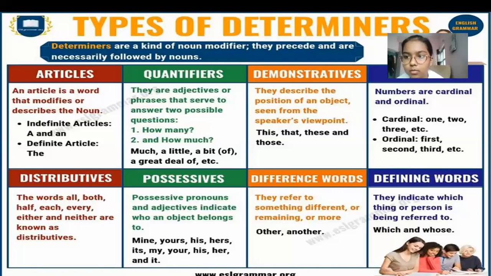The first one we read was the articles. Here it is given. An article is a word that modifies or describes a noun. For example, with indefinite articles we always use a or an, like a monkey, an honest man, and this and that. And with definite articles we always use the. For example, the Himalayas, or you can say the Ganga, or you can say the USA and all.